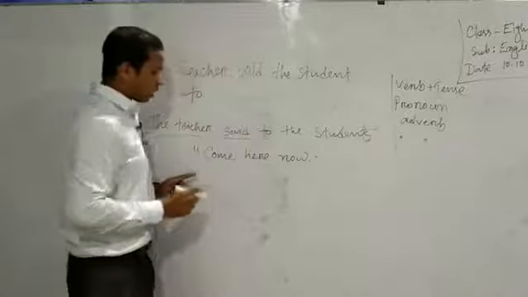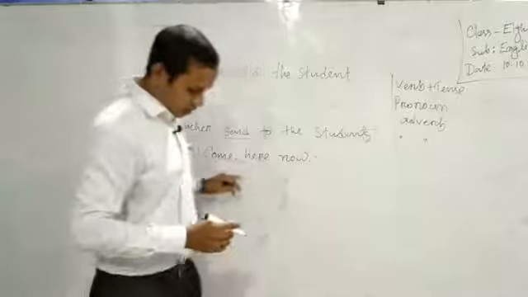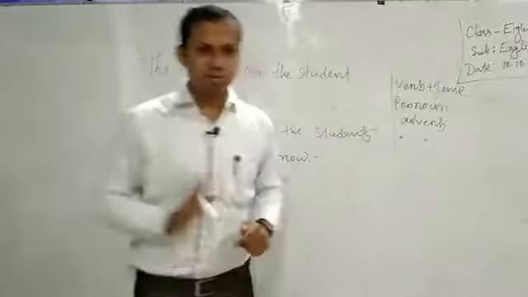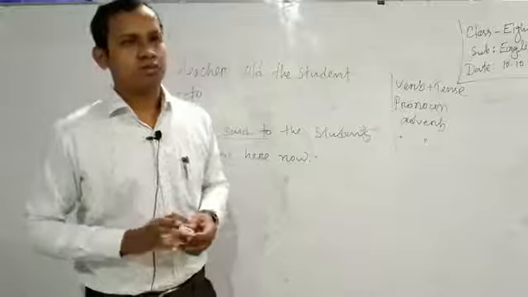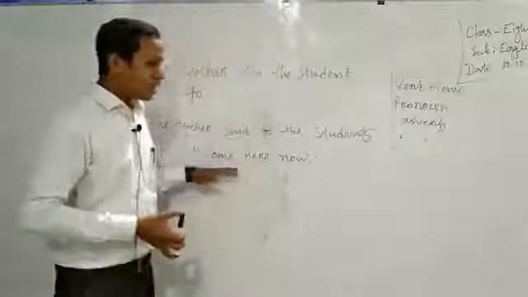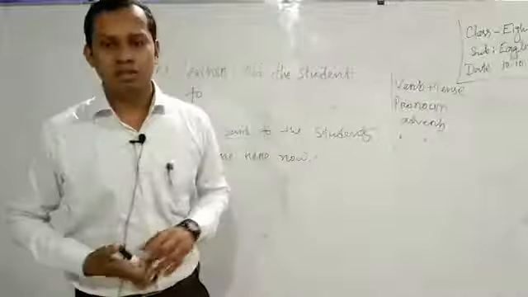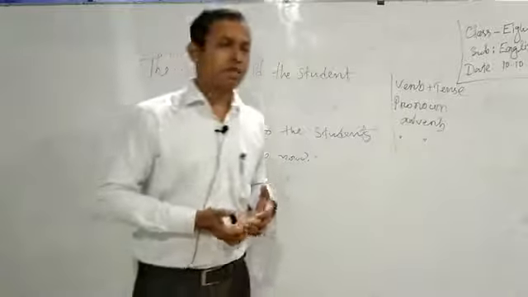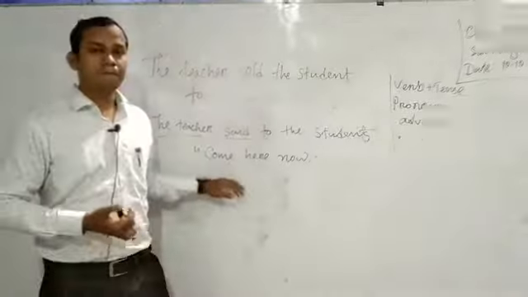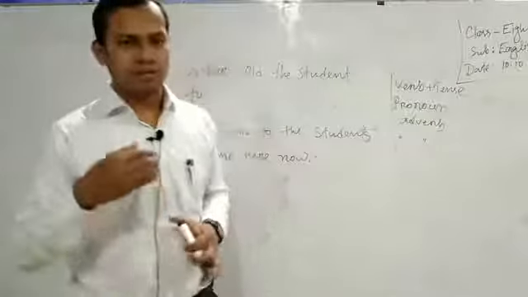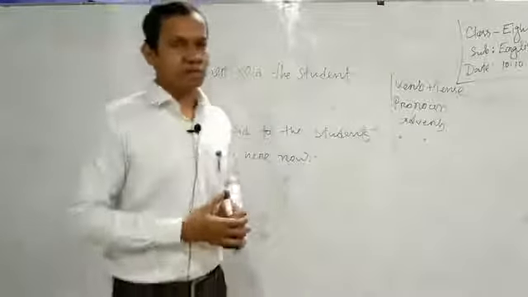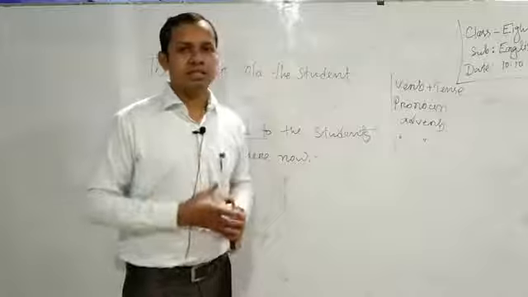Then comes the verb. In the last class I told you about two verbs which should be changed in indirect form. If you find come, it will be changed into go. And in case of the verb bring, we have to change it to take, T-A-K-E.